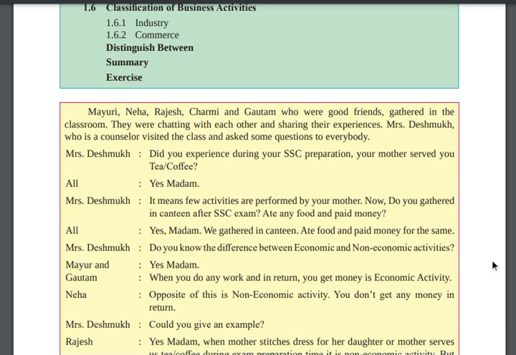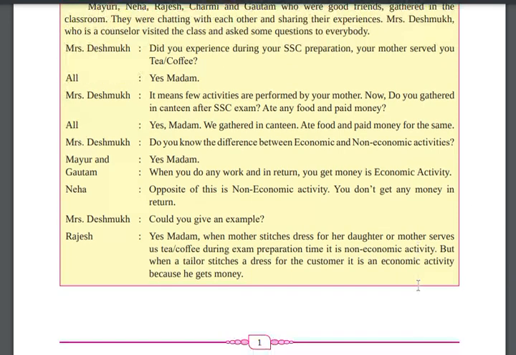Okay, so could you give an example? Yes, madam. When a mother stitches a dress for her daughter, or a mother serves tea or coffee during exam preparation, it is not an economic activity. When a tailor stitches a dress, it is an economic activity.